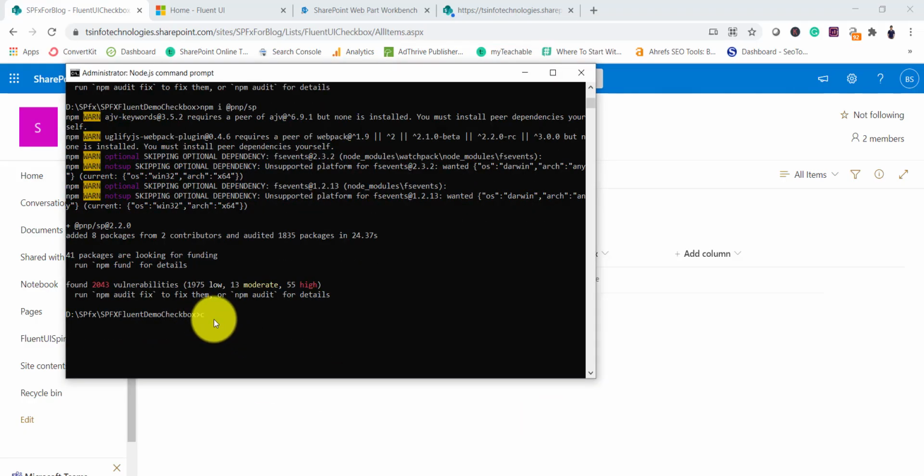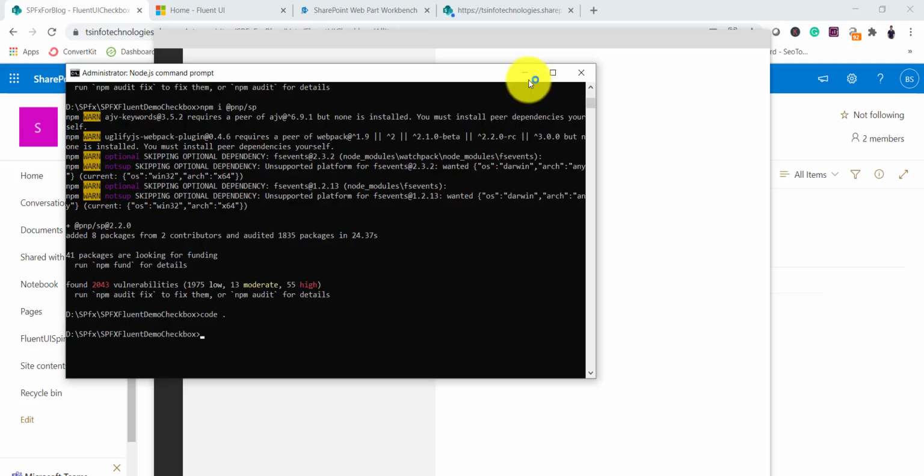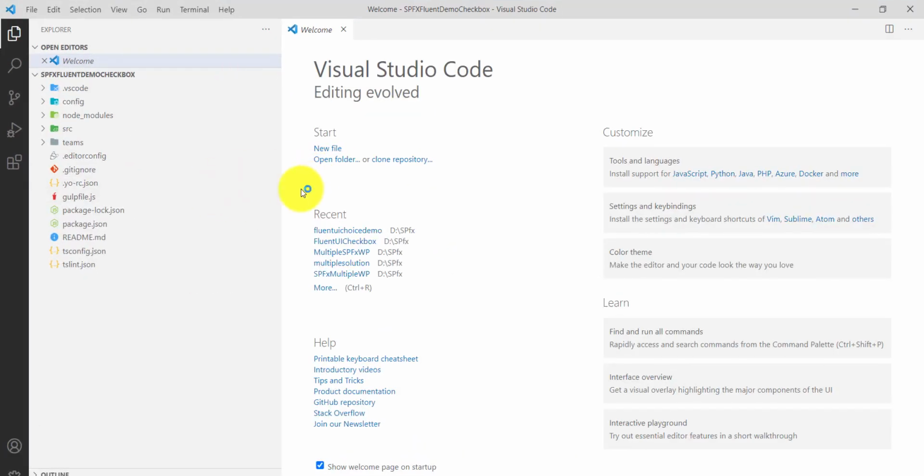So what I'll do is I'll open the solution using Visual Studio Code. So code space dot, and then it will open in Visual Studio Code. Now when I share the project or the solution with you, you just need to run npm i, and then everything will be installed. You can then run gulp serve, and then you can see it here. So now we don't have anything, we have not modified any code. We have just a blank or a default web part.